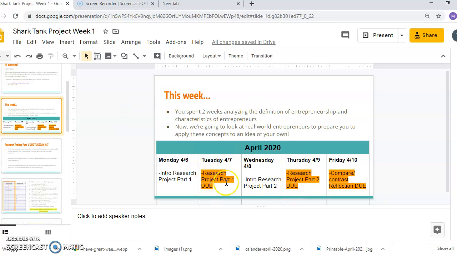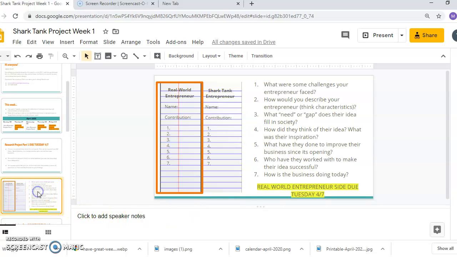As you see in our calendar for today, we are finishing up our project part one and just the research behind that real world entrepreneur and their business and the ideas that they have. So I thought today we would just take a quick look at how to conduct some searches that might be helpful for you as you are doing your research based on the questions we have. So let's first of all take a look at those questions again.